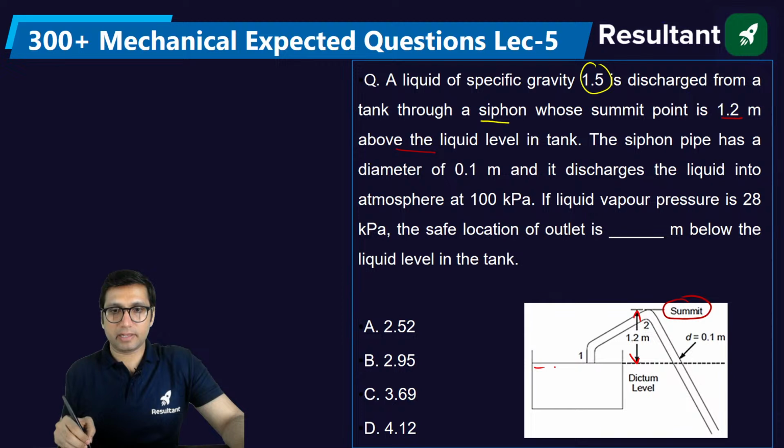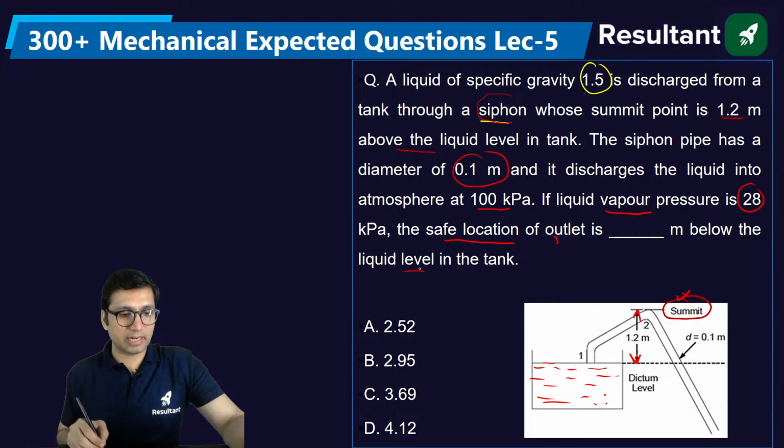This is a liquid level. Just above the top of the liquid level up to 1.2 meter, if you go this way, you will get the summit of this siphon. Okay, siphon is a bent pipe like this. The siphon has a diameter of 0.1 meter and it discharges a liquid into the atmosphere at 100 kilopascal. If the liquid vapor pressure is 28 kilopascal, the safe location at the outlet is dash meter below the liquid level in the tank.